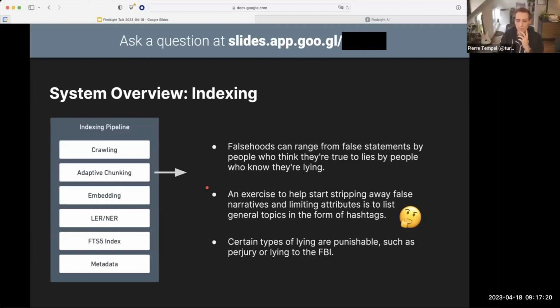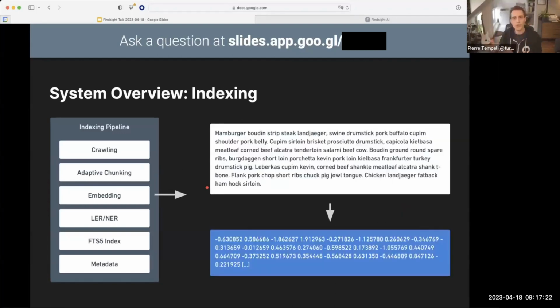Much of Findsight is based around embeddings, and embeddings are a way to turn a piece of text into a vector. In this particular case, embeddings are a more general mechanism, but in this particular case, embeddings turn a piece of text into a vector. And in OpenAI's case, these vectors are huge. There are 16-bit floating point numbers, and there are 1,536 of them for any text that you embed.